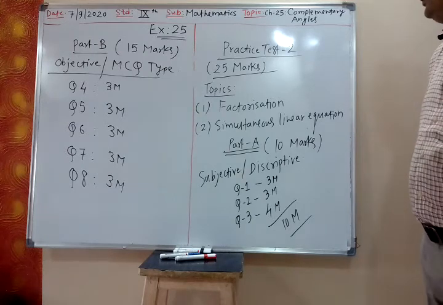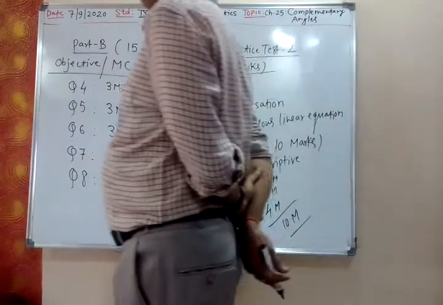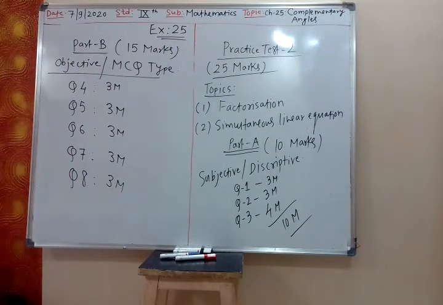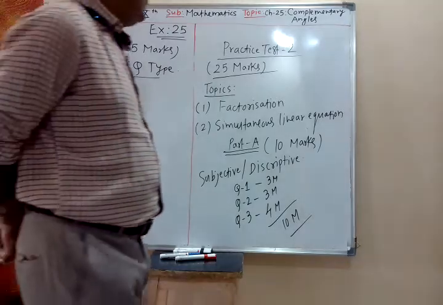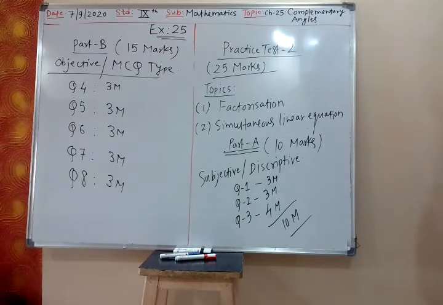So practice test 2, 25 marks. That timing, schedule and date will be sent to you by the class teacher. So I have explained this. Topics are 2 topics: factorization and simultaneous linear equations.